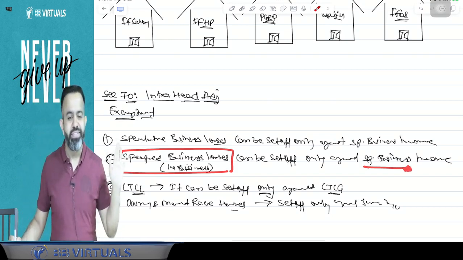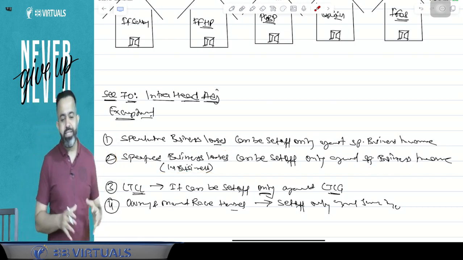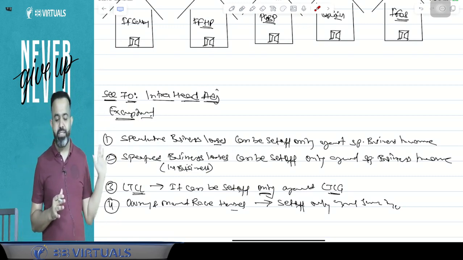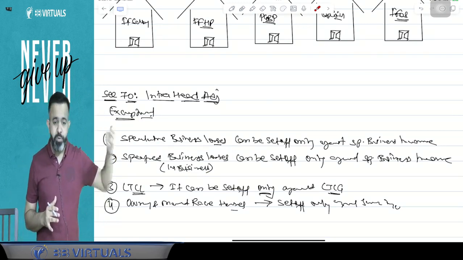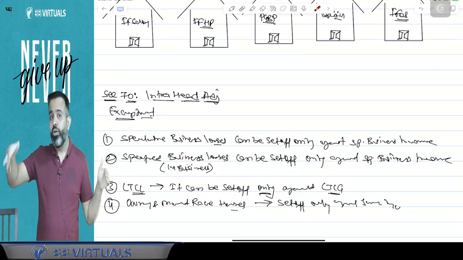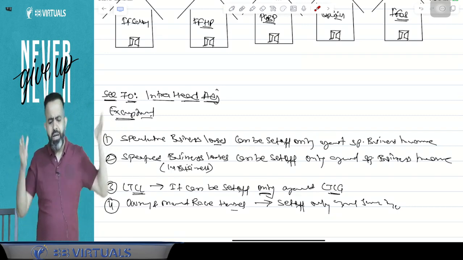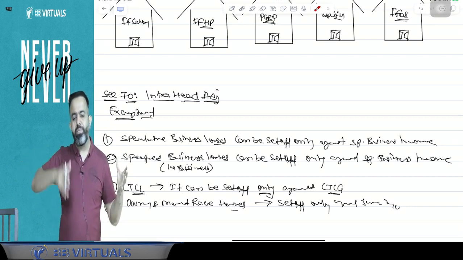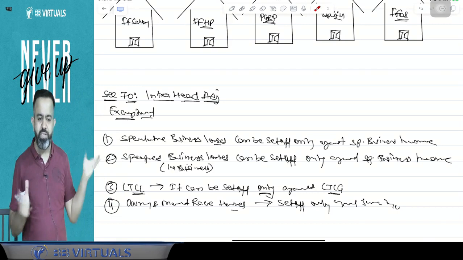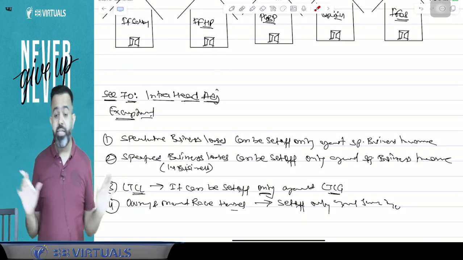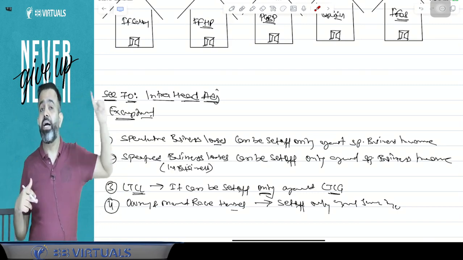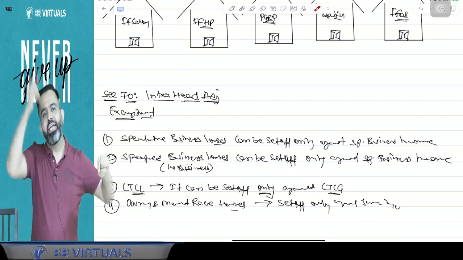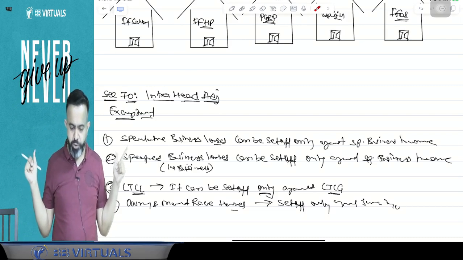So what I am saying is that if there is a specified business loss, an 35AD business loss, that can be set off only against 35AD business income. It cannot be set off against any other business income. But hotel loss can be set off against hospital profit? Answer is yes, both are specified businesses. Or hotel business loss can be set off against the slurry pipeline. Both are specified businesses, so it can be set off. But guys, hotel business loss cannot be set off against the coaching class business profit. But if there is a coaching class business loss, that can be set off against the hotel profit. You got my point or not?